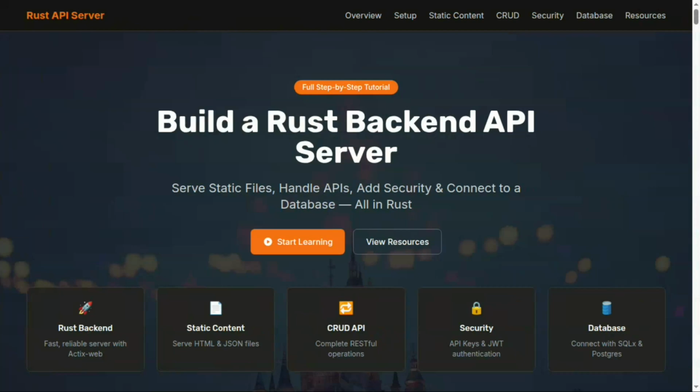This is a production ready Rust backend API server we are going to create. This playlist will be around 40 to 50 videos where we will be covering all the concepts that are going to be used while creating APIs or any website in Rust. As you know, Rust is very fast. It's very secure and memory efficient also.